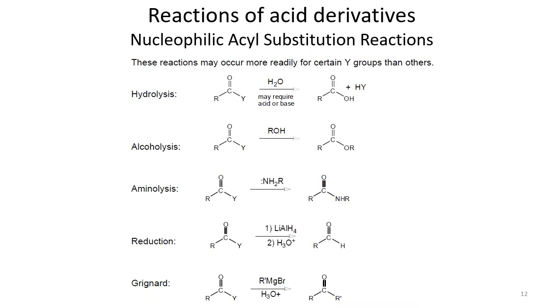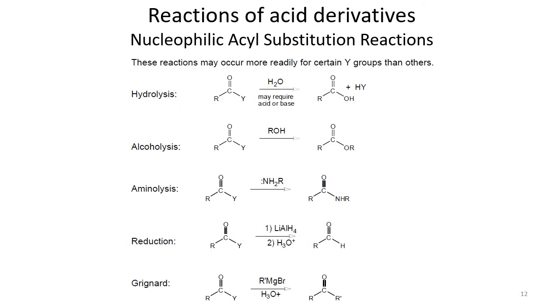So it means that a Grignard reagent can be used to convert a carboxylic acid or carboxylic acid derivative into a ketone. In this case there is also the possibility of making an aldehyde if there is HCOY, but mostly it is used to make a ketone. But you have to remember that when we write RCOY, this is a generalized formula for all kinds of carboxylic acids and carboxylic acid derivatives.